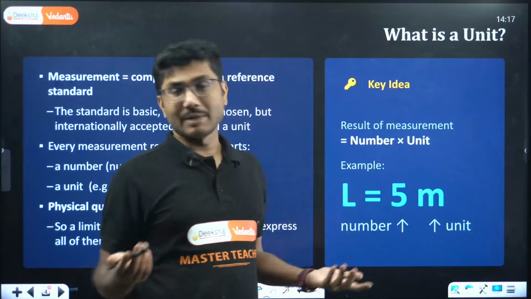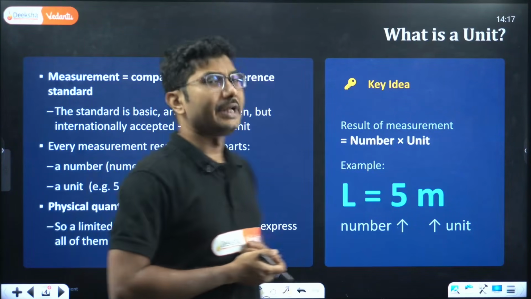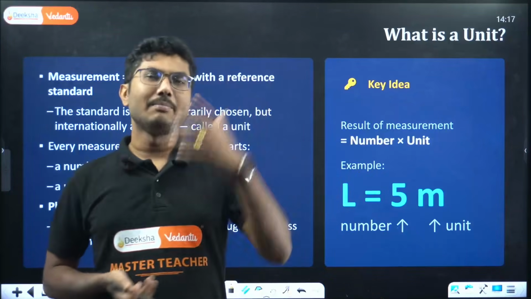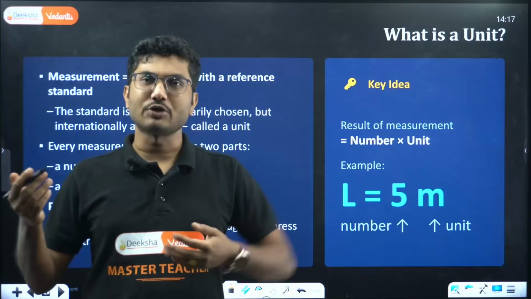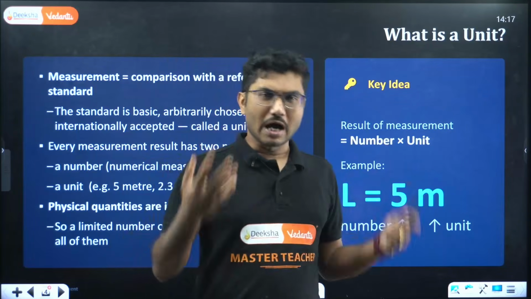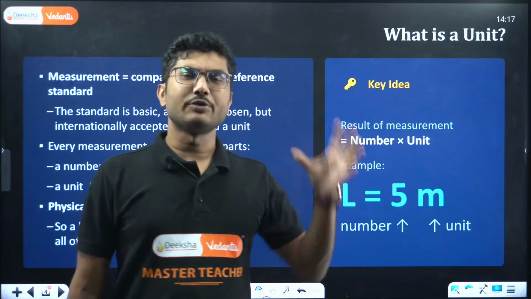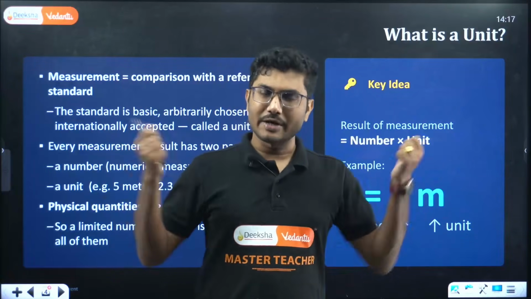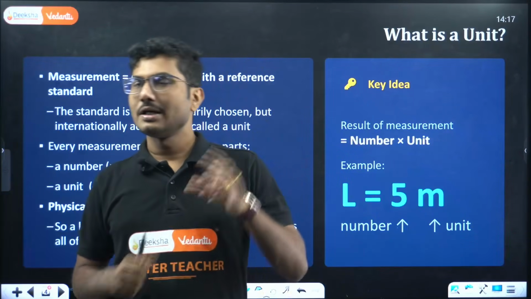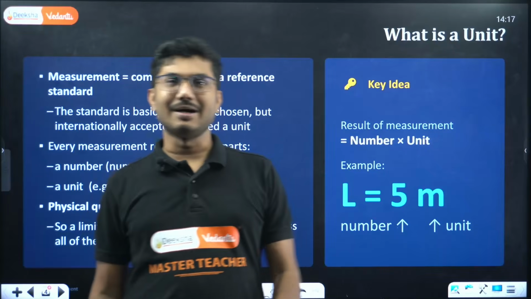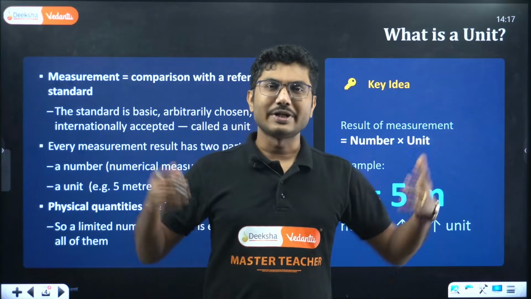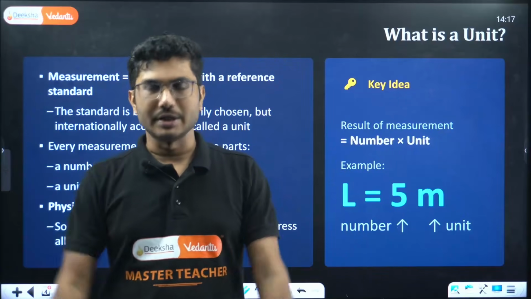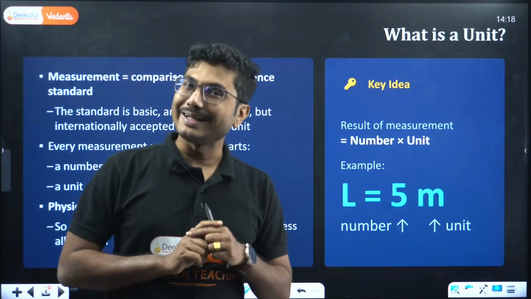I will give you one very basic example, which is speed. Speed is distance by time. Distance traveled in unit time is called speed. So if you want to measure speed, you just need to know the distance and how much time it has taken to cover that distance, right? We have done that in our lower classes. That means speed is a dependent quantity. Many other quantities can come together to give you a new quantity. So physical quantities are interrelated.